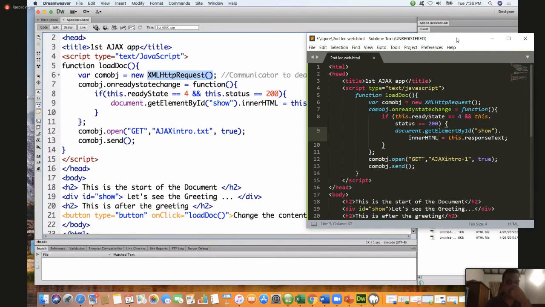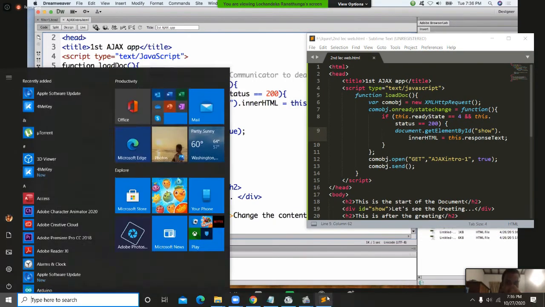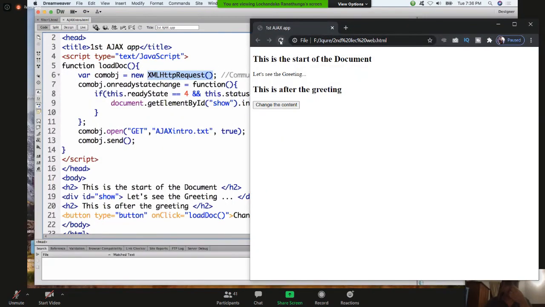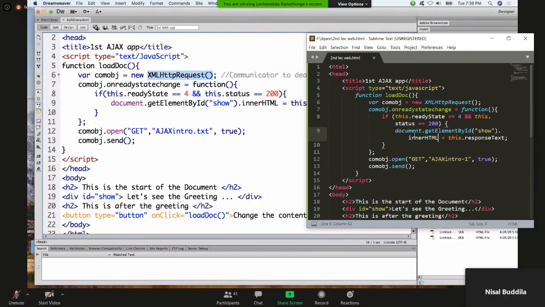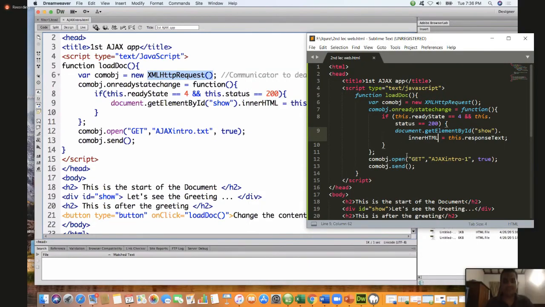Okay, how many of you have finished? Raise your hand if you have finished. Okay, good. Is it working? Yes, sir. Okay, very good. Now that is the main thing you have to understand in Ajax, nothing else. All the other things will work the same way. Okay, Achini, good. So raise down your hand.